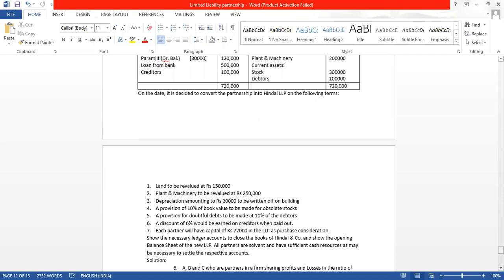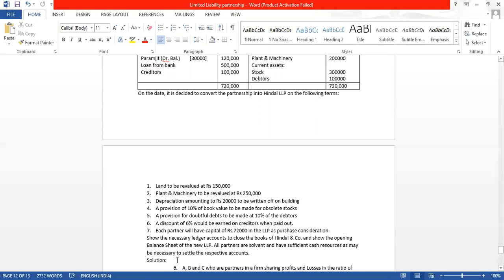Show the ledger accounts to close the books of Hindal and Company and show the opening balance sheet of the new LLP. All partners are solvent and have sufficient cash resources as may be necessary to settle the respective accounts.